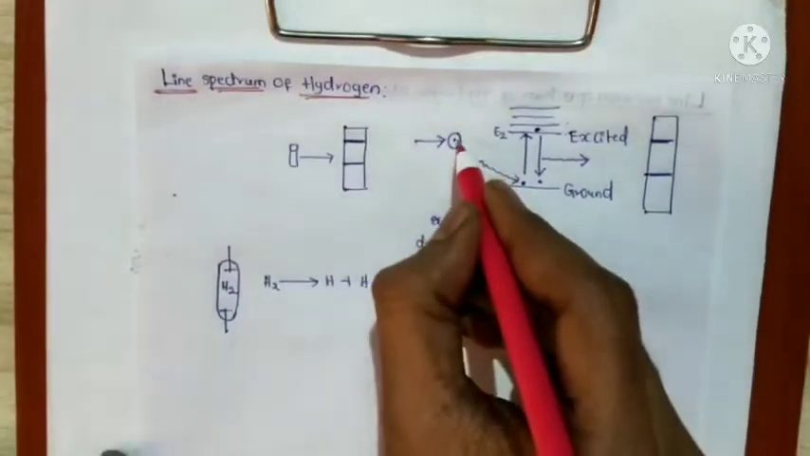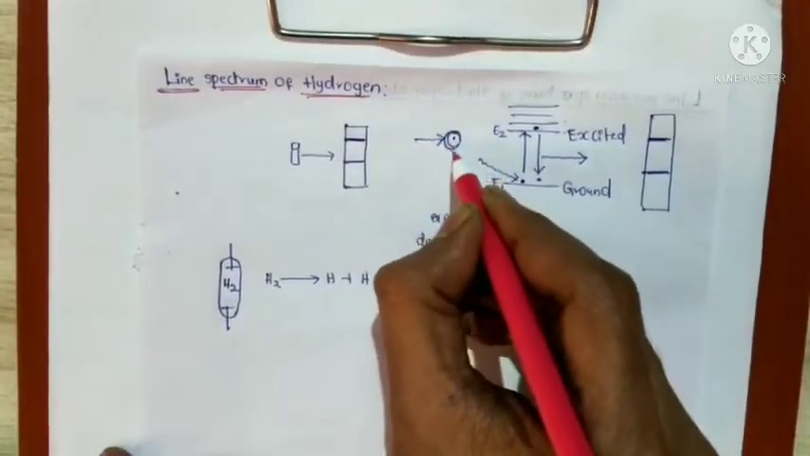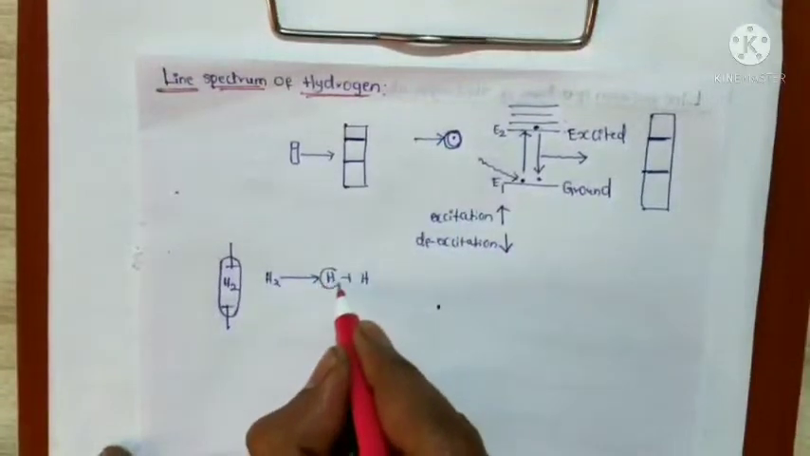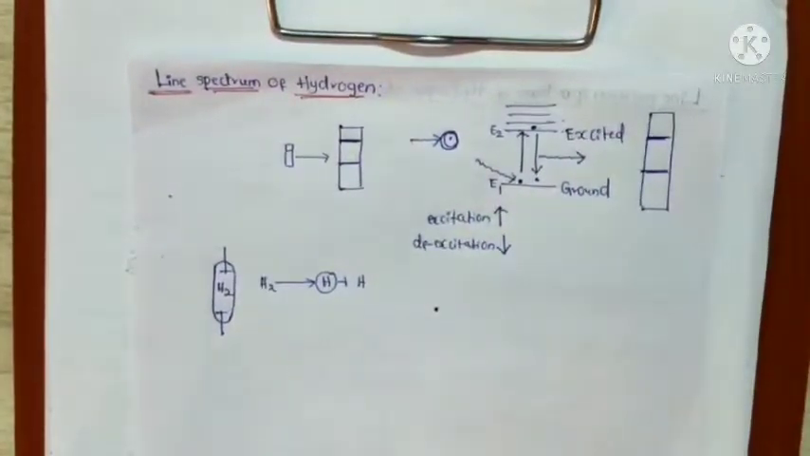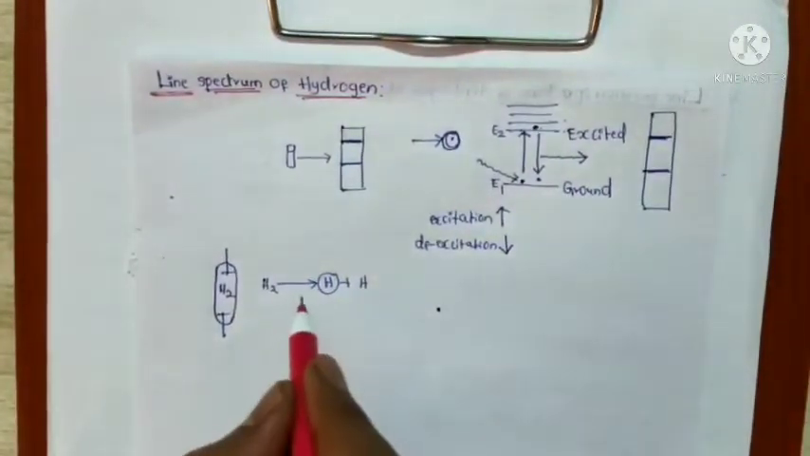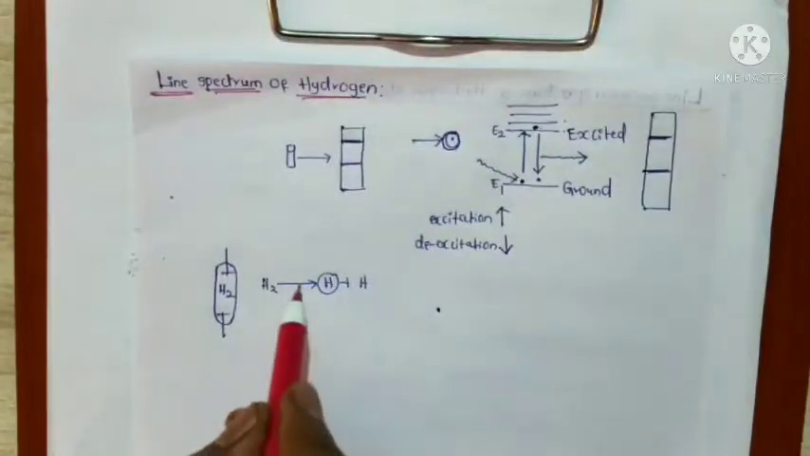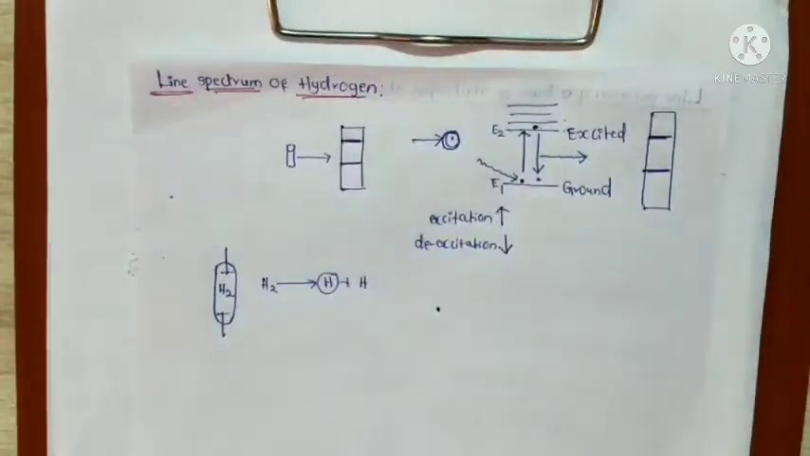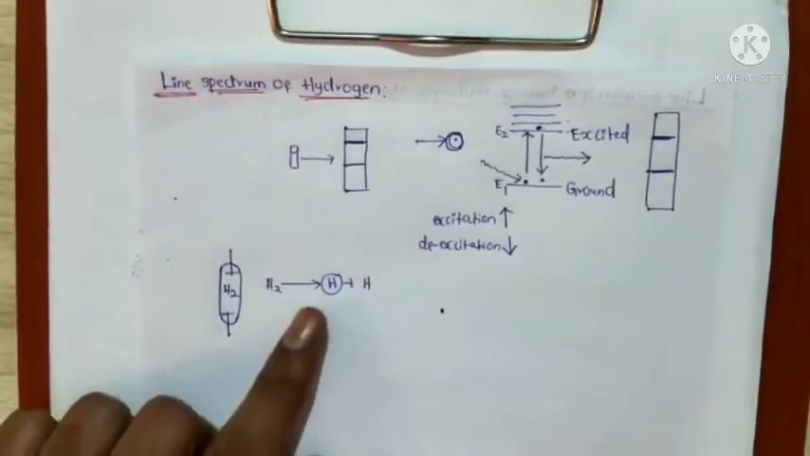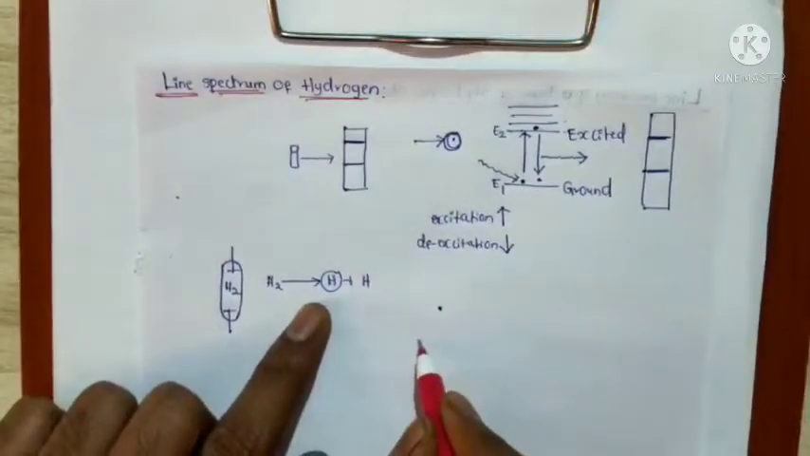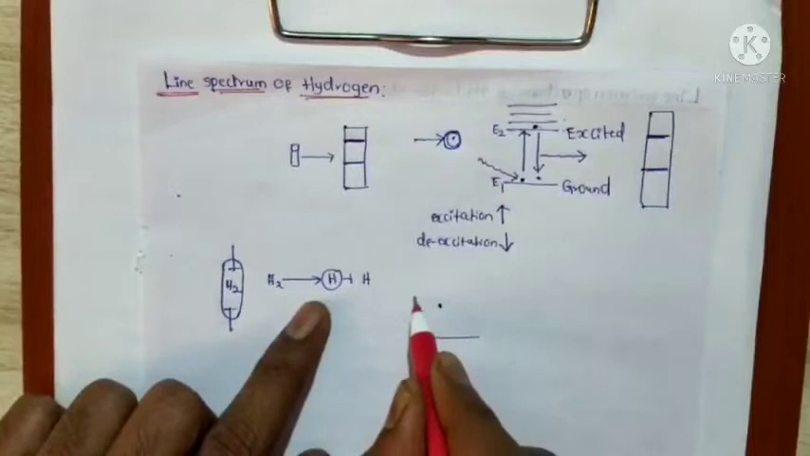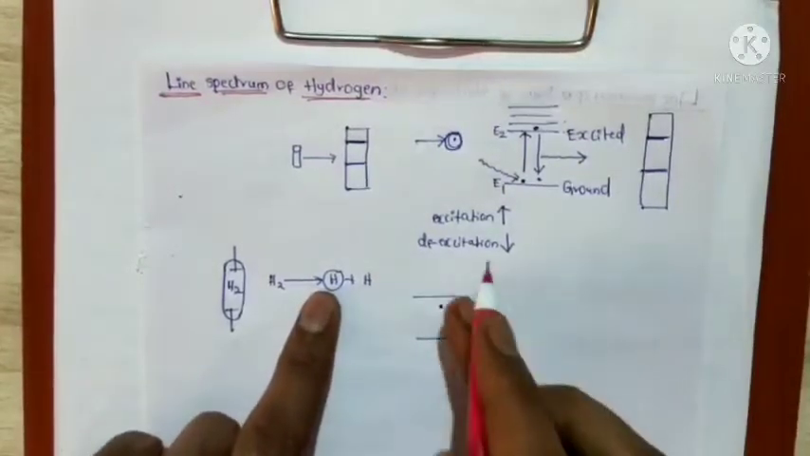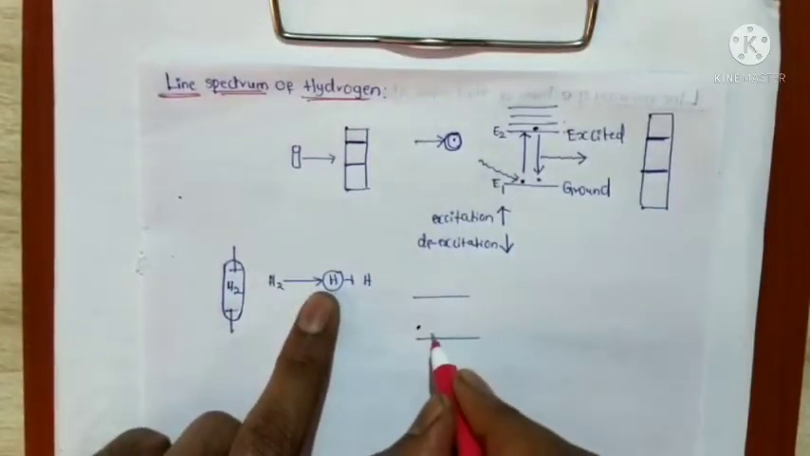In this principle, what happens? For example, here a hydrogen atom is present. Whenever heat or electricity is passed through the hydrogen, what happens to the electrons? Different electrons in the different hydrogen atoms undergo excitation.